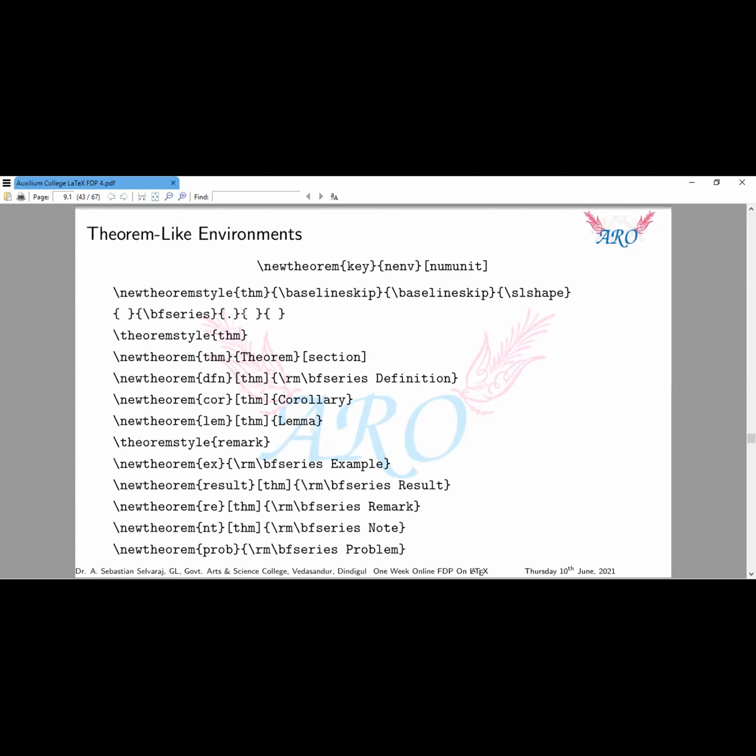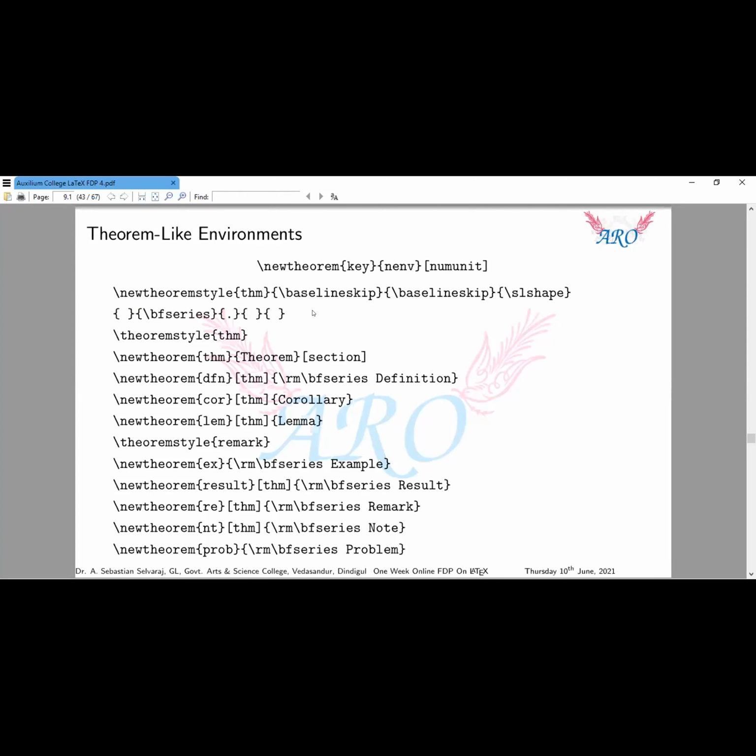This one is the space above the theorem, specified here. If you want to give a heading for that theorem, such as Pythagoras theorem, Fermat's theorem, Euclid's theorem, Cantor's theorem, and so on, if you want to specify some title, that's also possible. So this is the basic command, newtheoremstyle, with 9 mandatory brackets. You need not change it for every theorem. It's global.